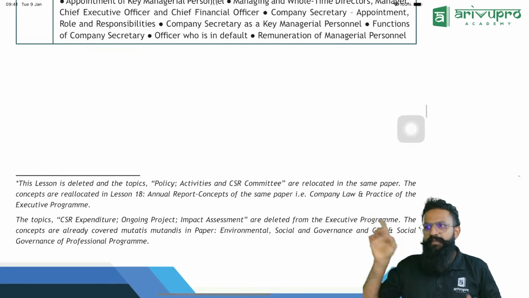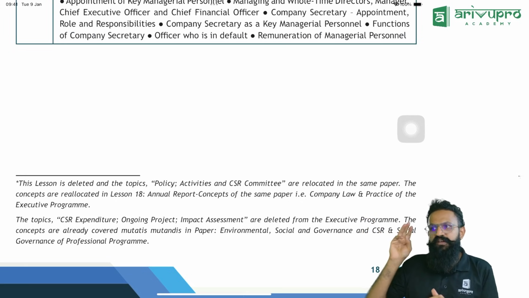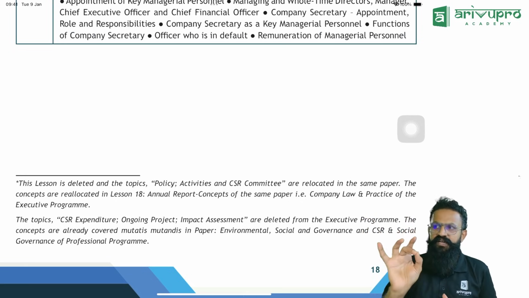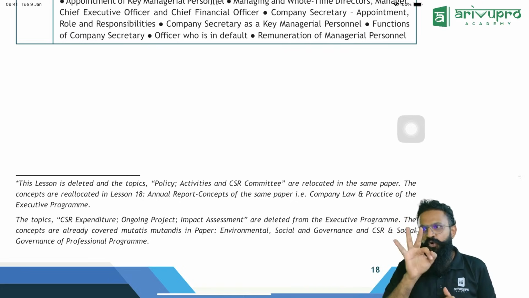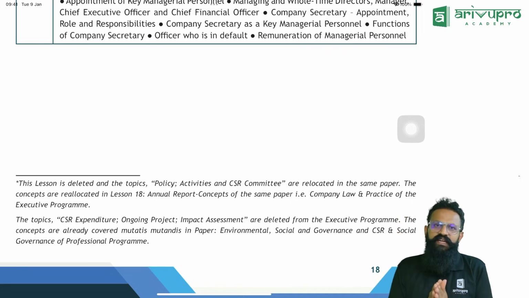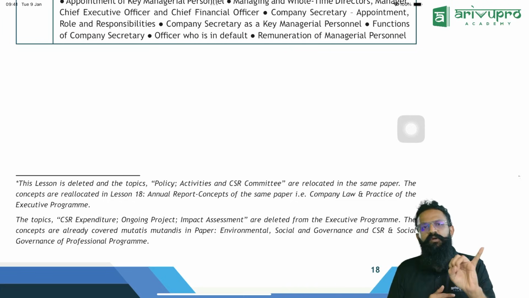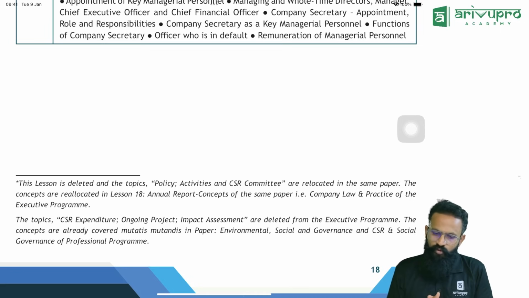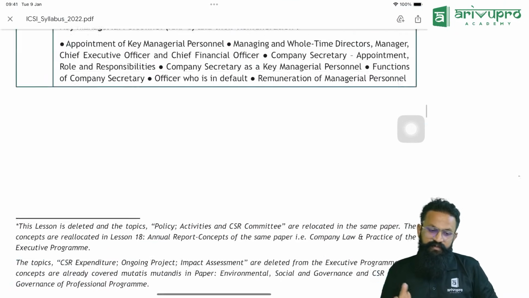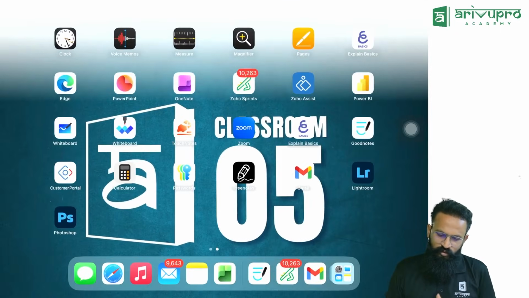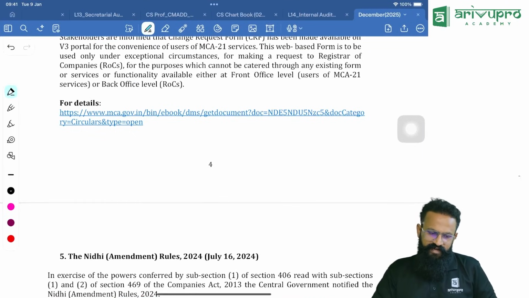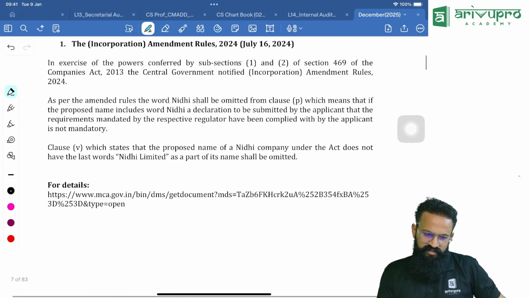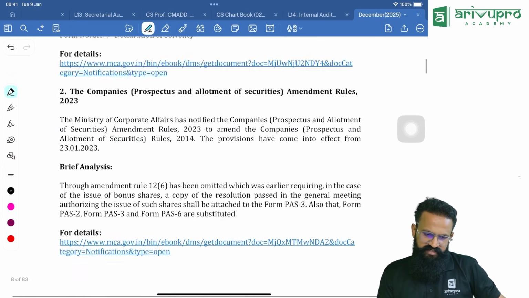So the three topics that are required for you are CSR policy, CSR activities, and every information with regards to the CSR committee. Those three are there. Rest all you guys can literally leave it. CSR policy, CSR activities, CSR committee. Only that you guys need to know. Clear? Now that is the syllabus removal. That's the first amendment I know most of you wanted, so keep that in mind and go. And yes, for the rest of it, search for December. If it's December, it's there for you.